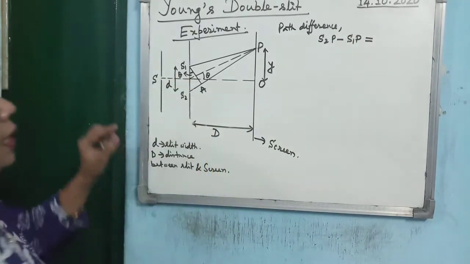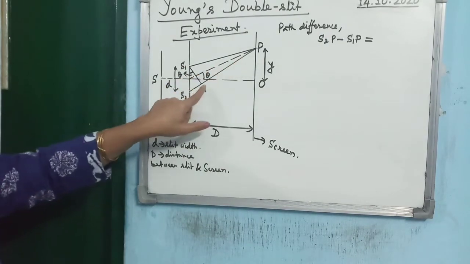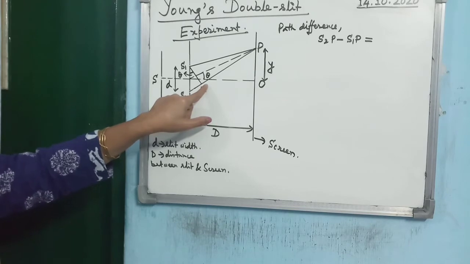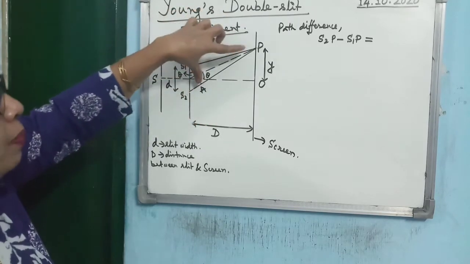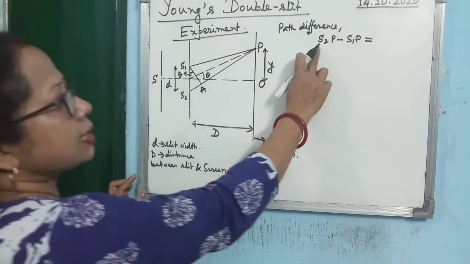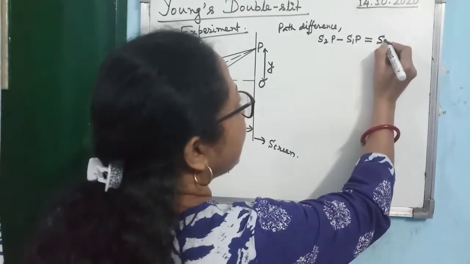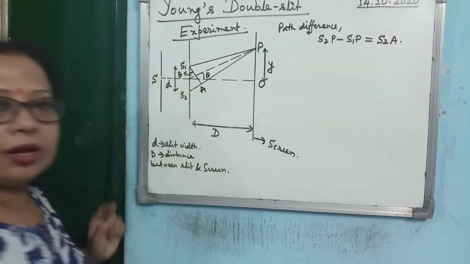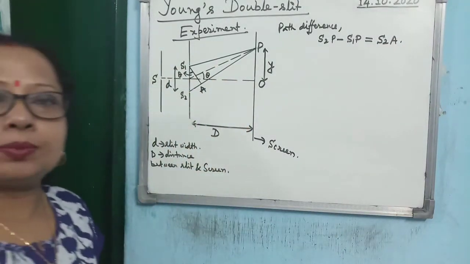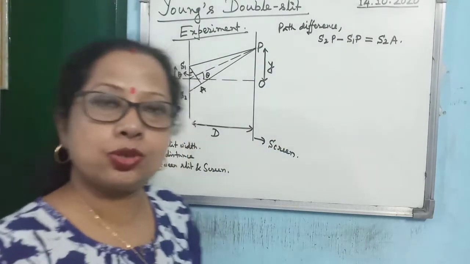Now you see, from S1 I have dropped a perpendicular on S2P and named it A. So S1P and AP are equal. So what is the path difference, S2P minus S1P? It is nothing but S2A. So the path difference between the two interfering waves at the point P is given by S2A.